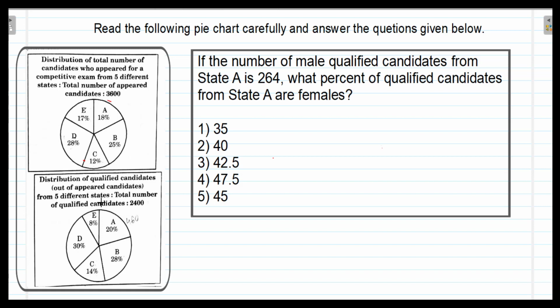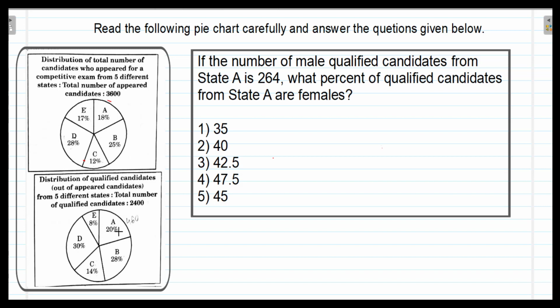And in the second pie chart it is given the distribution of qualified candidates out of the appeared candidates from 5 different states. Total number of qualified candidates are 2,400. From each state the percentage of the qualified candidates is given.